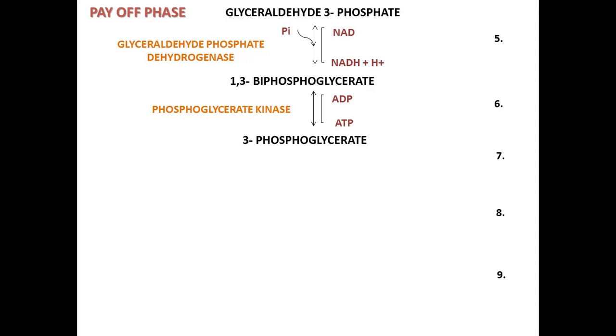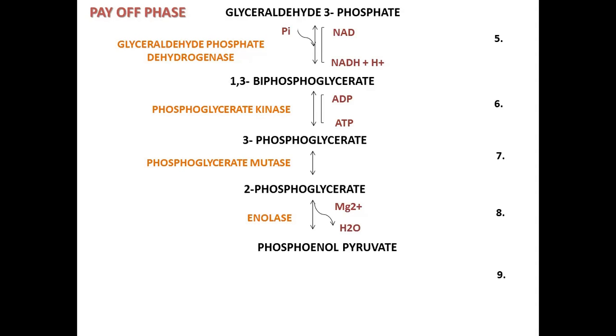Always remember, kinases are used to cause phosphorylation of any particular substrate. Now this 3-phosphoglycerate is further acted on by a mutase. Mutase means there is just a rearrangement of the phosphate moiety from the third position to the second position. That is, it helps in generation of 2-phosphoglycerate in the presence of the enzyme phosphoglycerate mutase.